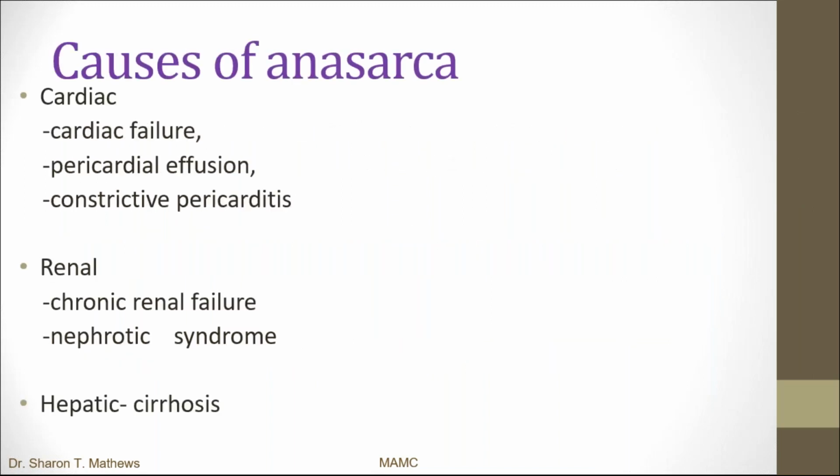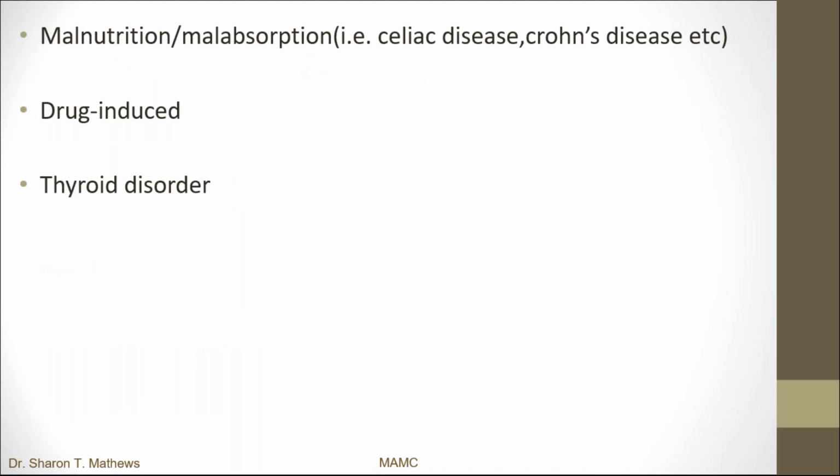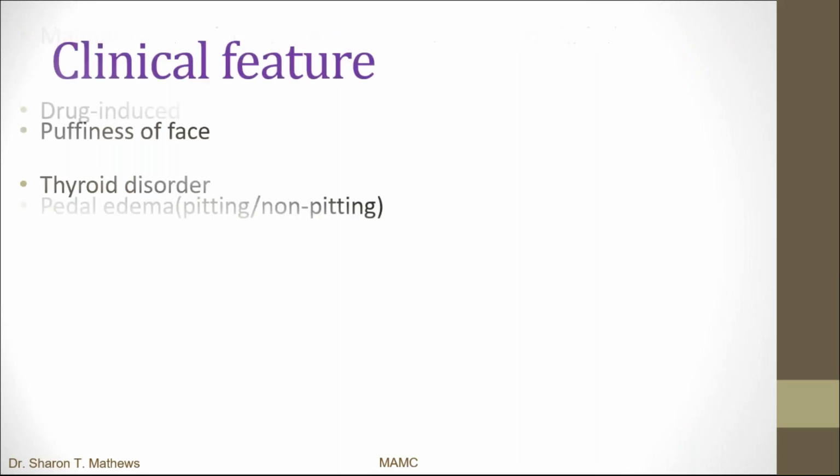Now coming to the causes of Anasarca. Mainly the three main causes are cardiac, renal, and hepatic. In cardiac, we have cardiac failure, pericardial effusion, and constrictive pericarditis. In renal, the reasons are chronic renal failure and nephrotic syndrome, and in hepatic, the cause is cirrhosis. Then the fourth contribution could be malnutrition or malabsorption syndromes like celiac disease or Crohn's disease. Then drug-induced causes and thyroid disorders. All these can cause Anasarca.